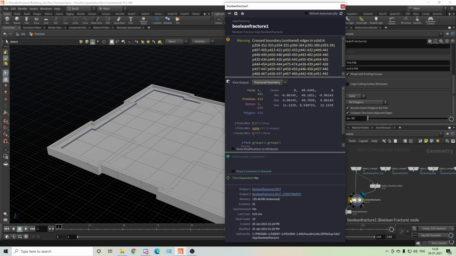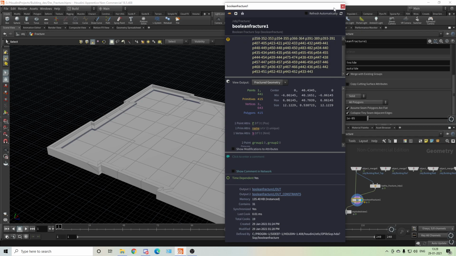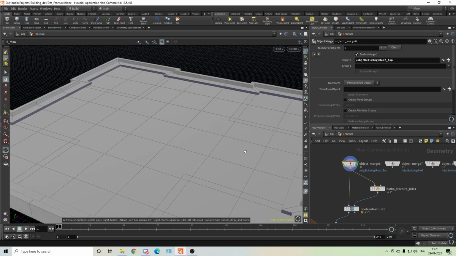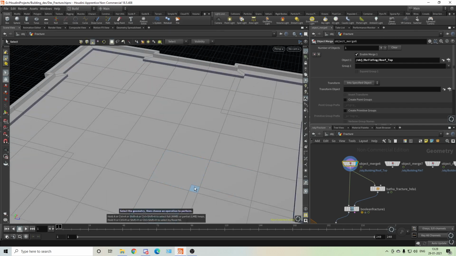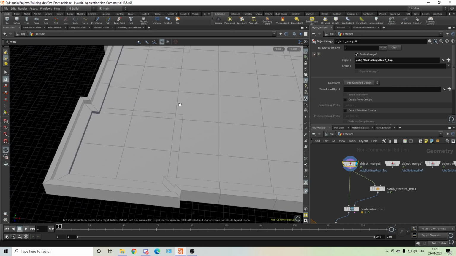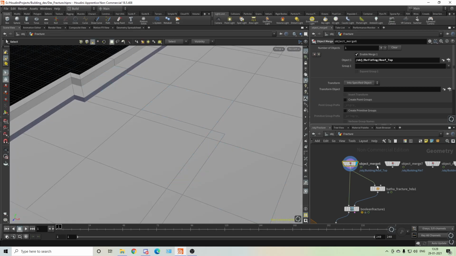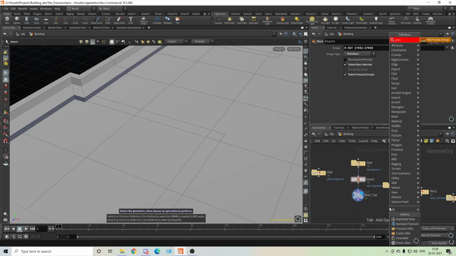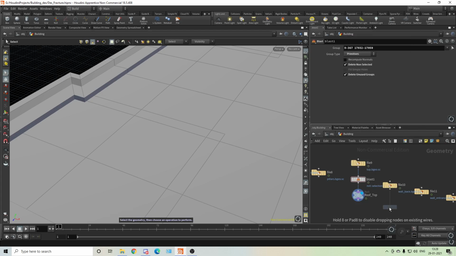Okay, that's some issue. What is the issue? Cross boundary and shade. Okay, there are some unshared edges you can see here. See this, these are unshared edges. So I hope we can group and delete them. Group. Group.